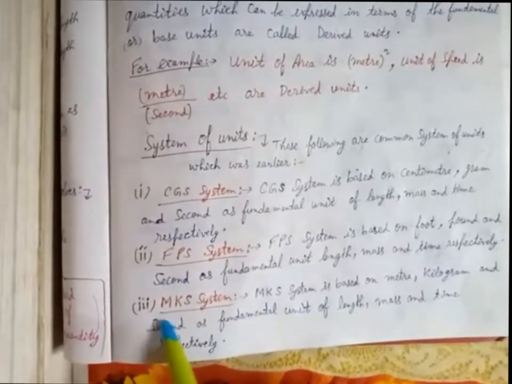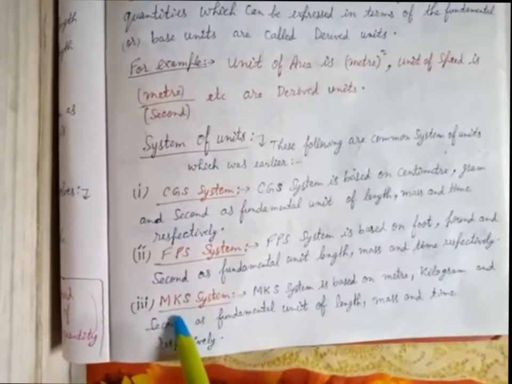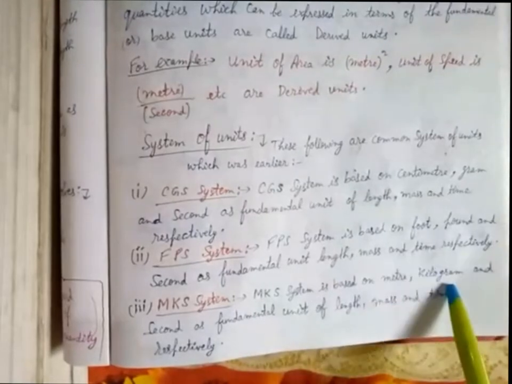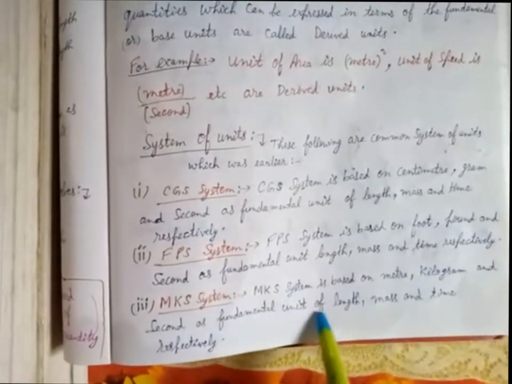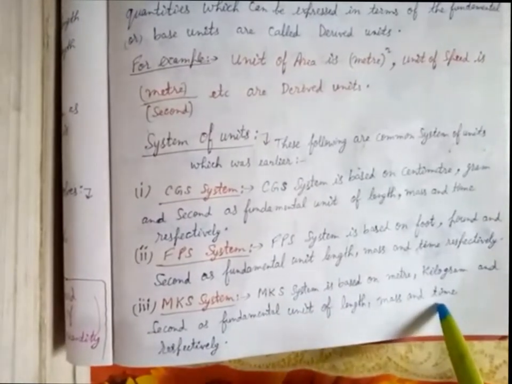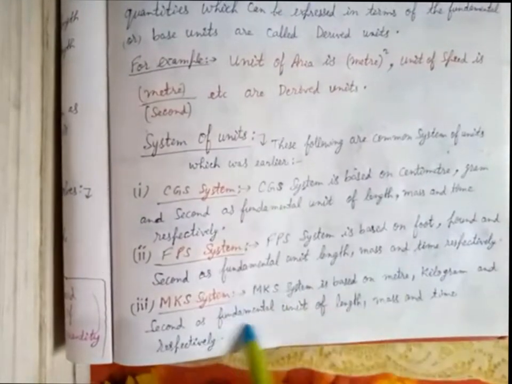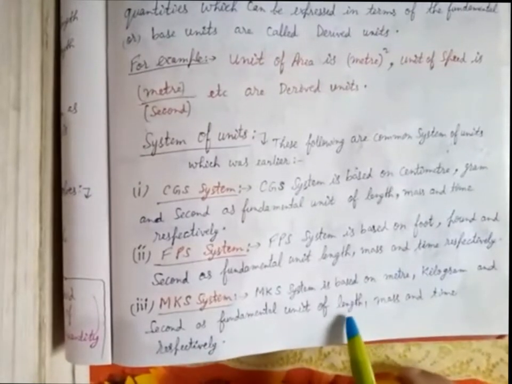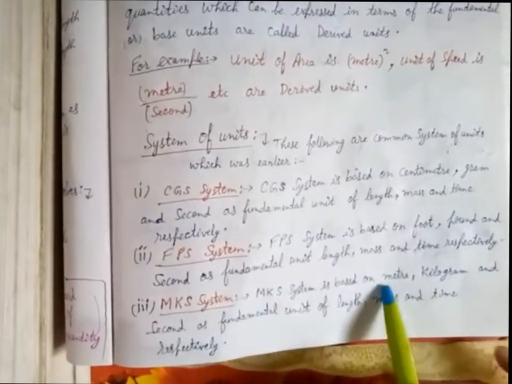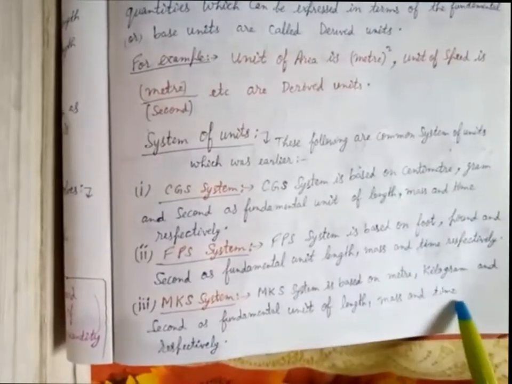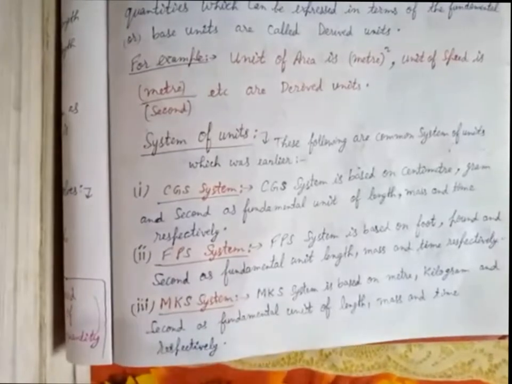In the same way, the third system which was earlier used was the MKS system. MKS system is based on meter, kilogram and second as fundamental units of length, mass and time. So this MKS system is nowadays currently used, because length has the fundamental unit of meter, mass has the fundamental unit of kilogram, and time has the fundamental unit of second. This MKS system is nowadays also being used.